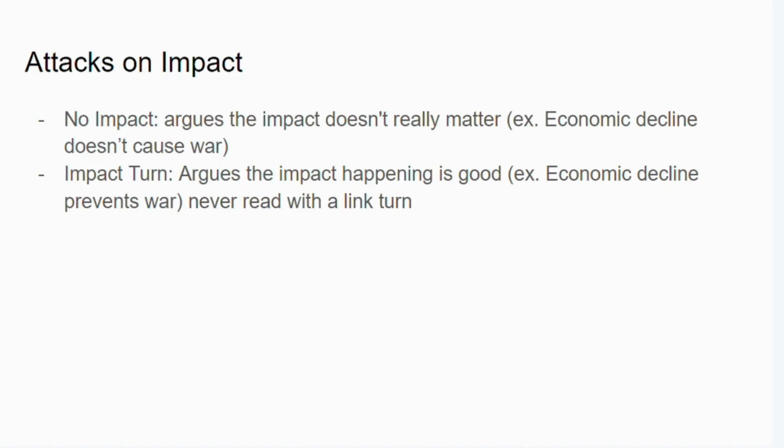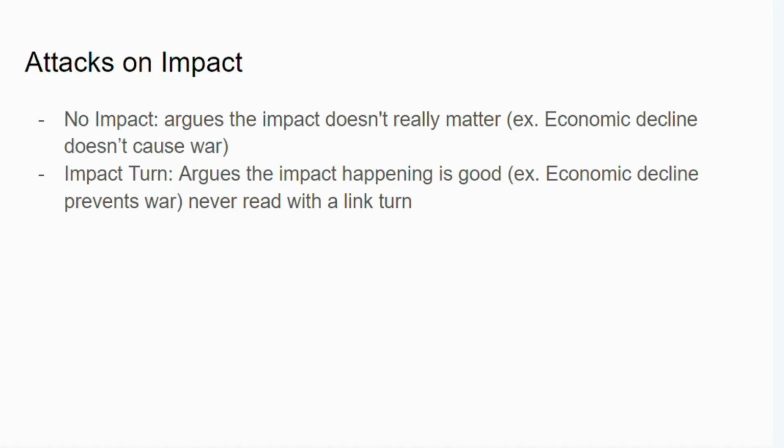So if they claim that their impact causes 100 deaths, your mitigating defense would say something like, no, they only cause 50 deaths or 20 deaths. It's still admitting that there will be an impact, but it's going to be a lesser impact. And then you could do impact calc based off there to still win the debate. There could still be an impact occurring, but if you're able to prove that your impacts outweigh, it doesn't matter because you still win based off of that.